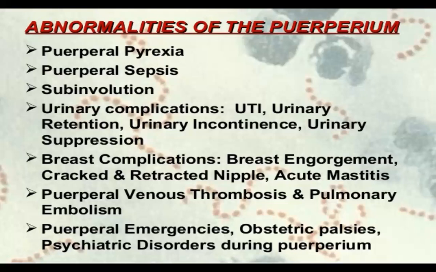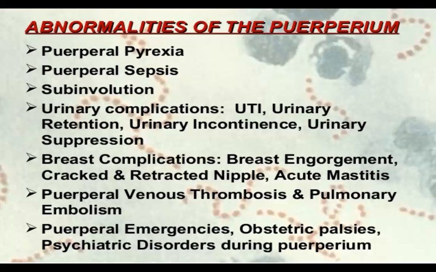Then from the breast point of view, there are breast complications. What complications can take place? Sometimes breast engorgement can take place, or the nipples become retracted. Or sometimes there is an inflammation of the breast that remains for a short duration, which is called acute mastitis. Or sometimes there is abscess formation, which is called a breast abscess.